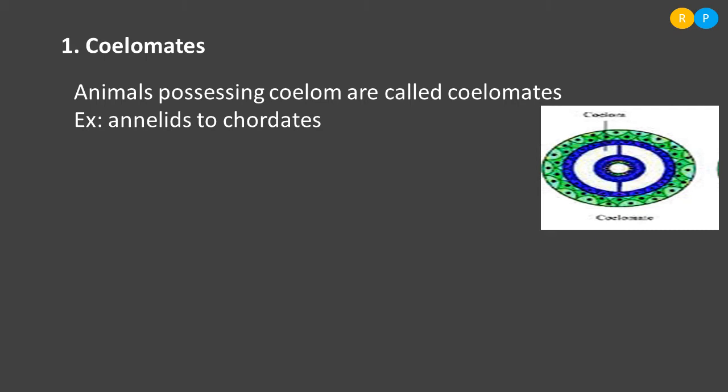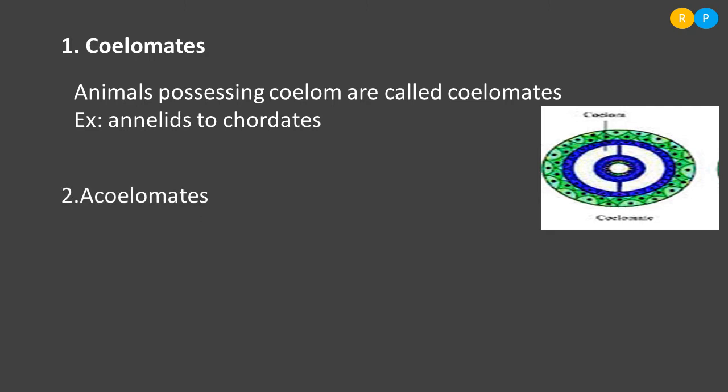Clear. That empty space is lined by mesoderm on either side. On the outside you can see the blue layer, and from the inside also you can see the blue layer. Those two blue layers are nothing but mesoderm. So mesoderm is lining the cavity region here. If the animal consists of this kind of cavity, that animal is considered to be a coelomate. That means the animal has a true body cavity. Understood, right? So coelomates are the animals possessing coelom in their body. That means the cavity is lined by mesoderm on either side.